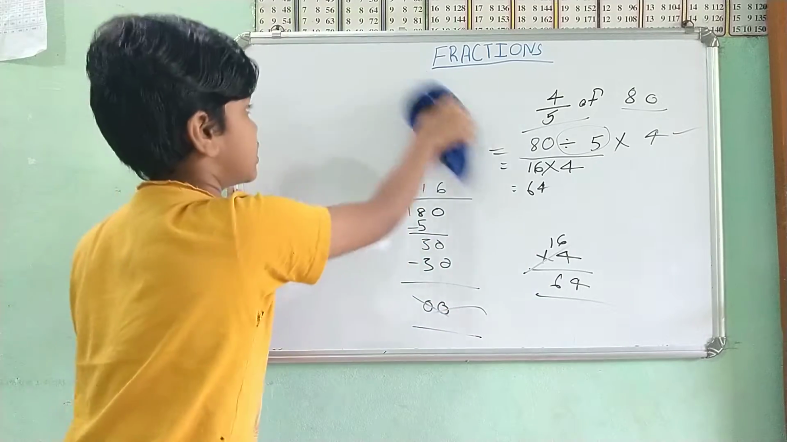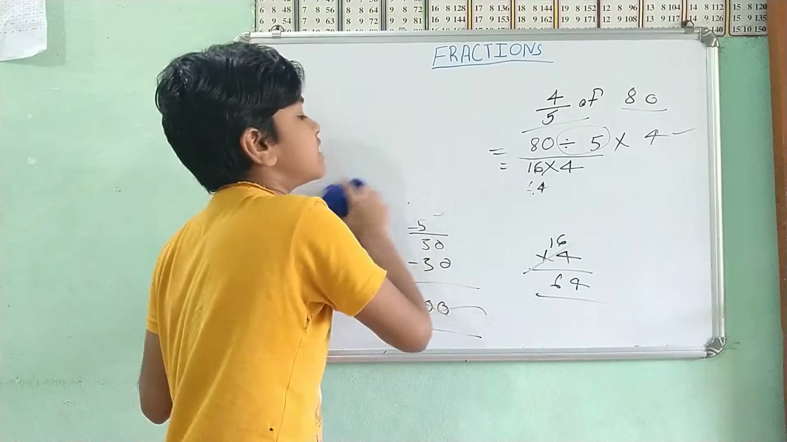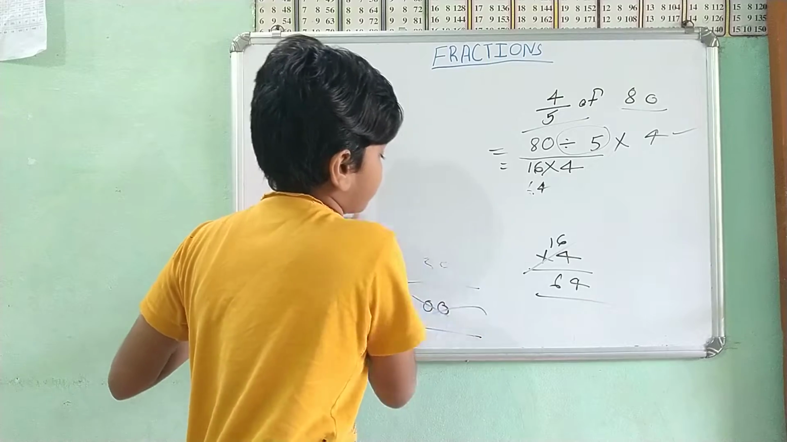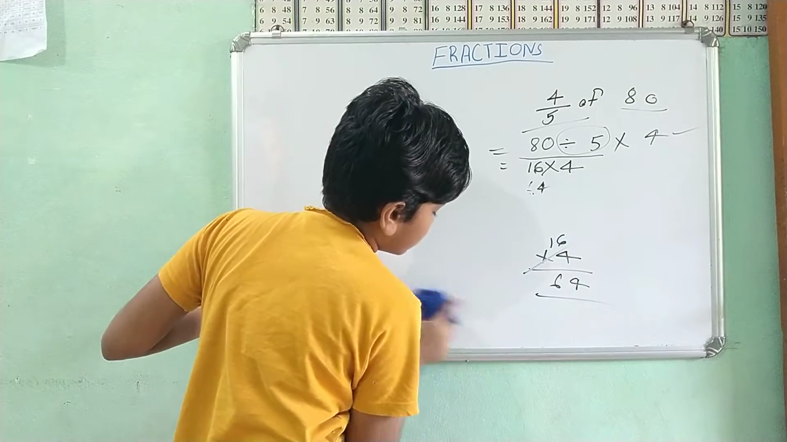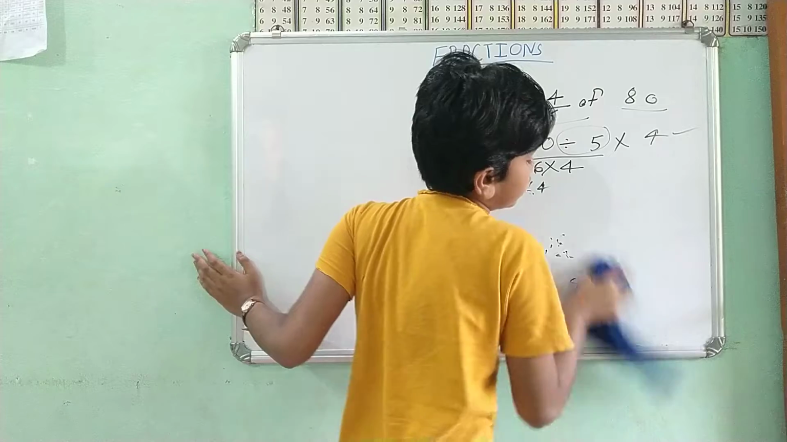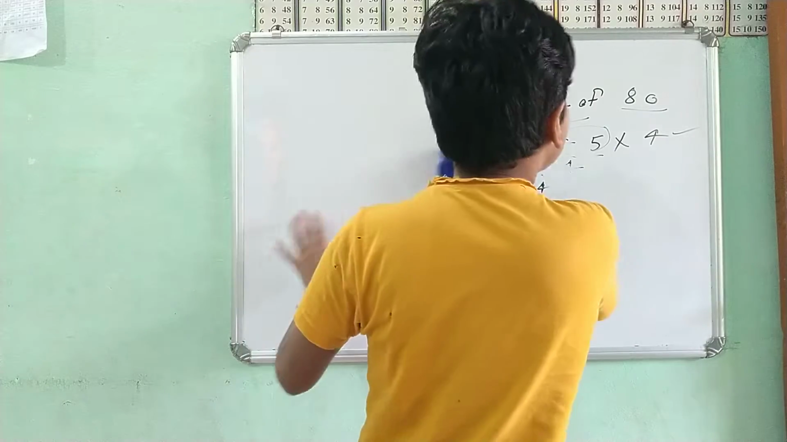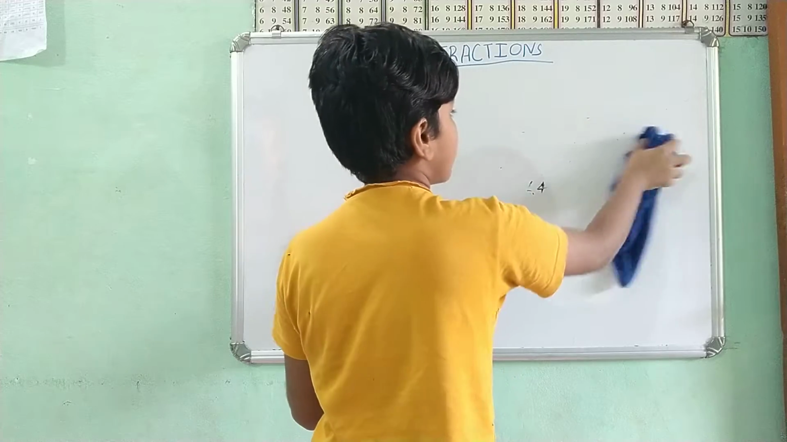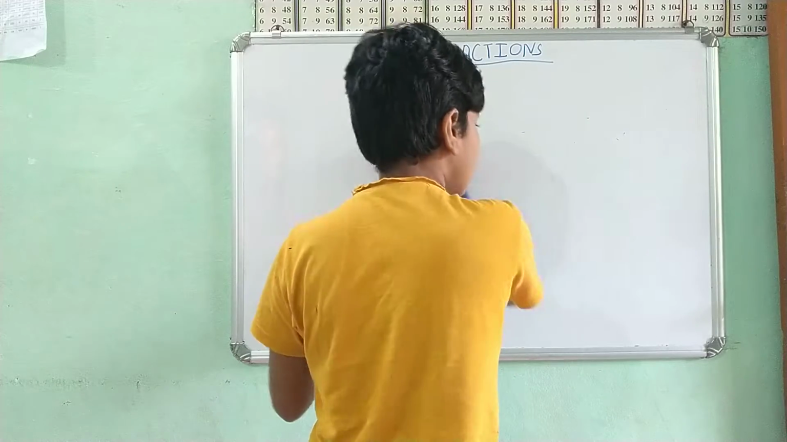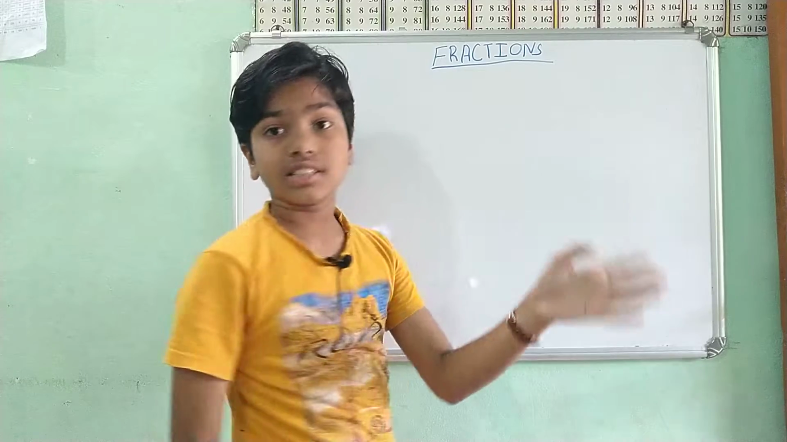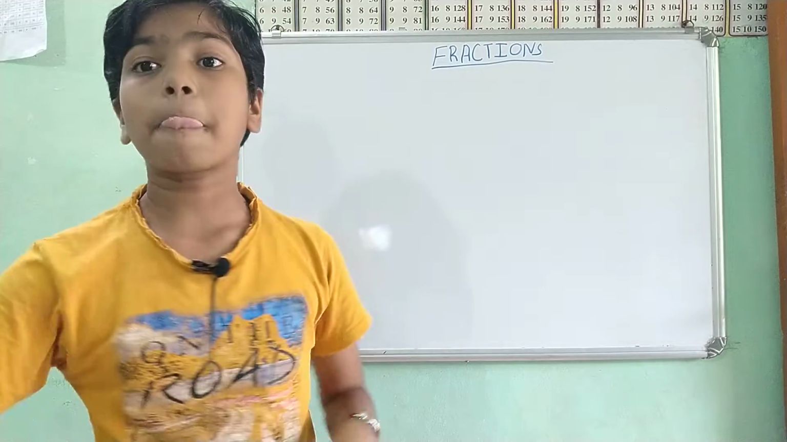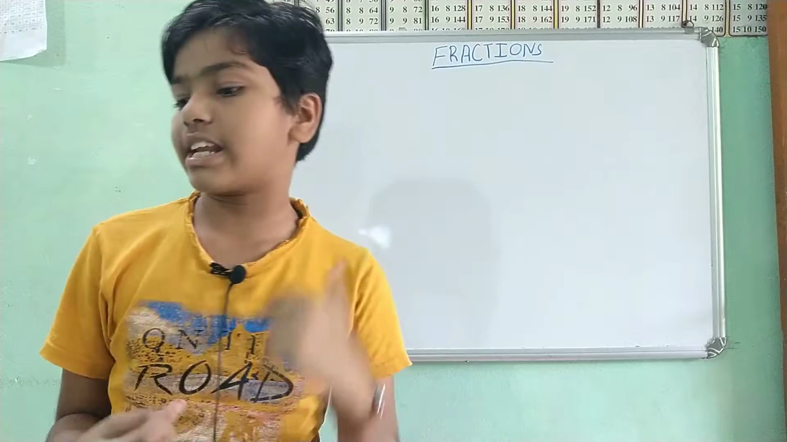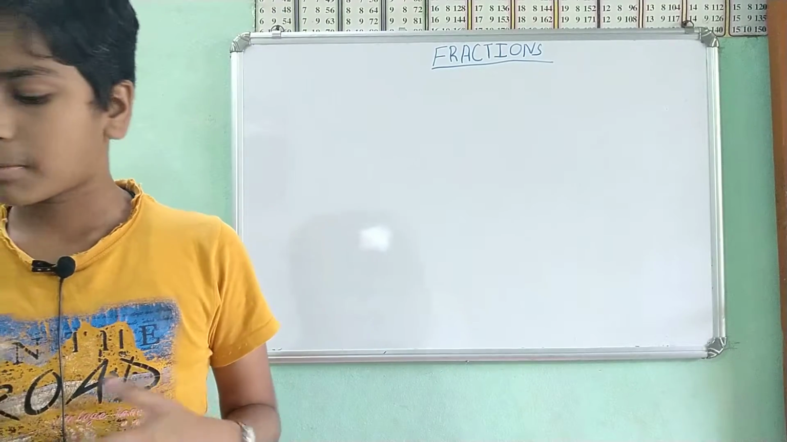So "of" in questions means the whole number is getting divided by the denominator, and the multiplication occurs when the answer we get from the division is getting multiplied with the numerator. Then what about this question?